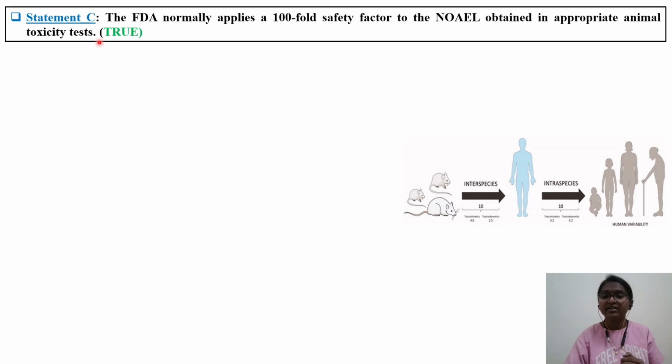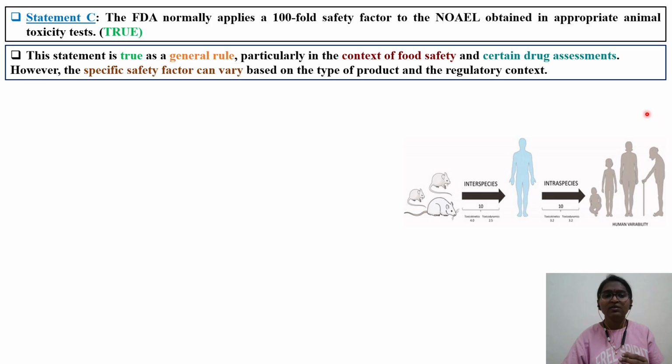The answer is right. We'll read in detail about this uncertainty factor, modifying factor in the next 1 or 2 slides. This statement is true as a general rule, particularly in the context of food safety and certain drug assessments. Because for drug assessments you have interspecies and intraspecies factors.